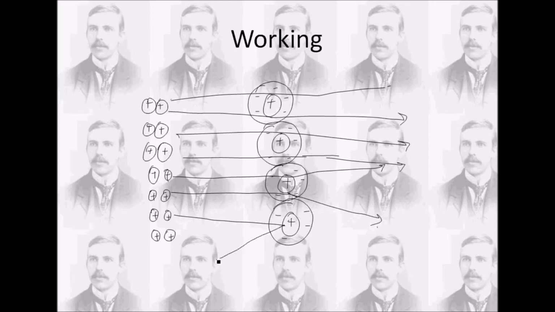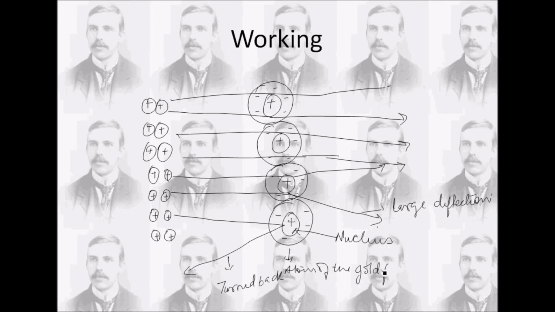If we strike the center, it is reflected more. That is turned back. So it is the deflected one that is turned back. It is a large deflection, right? This is the nucleus. These are basically the atoms of the gold foil, right? These are the alpha particles.